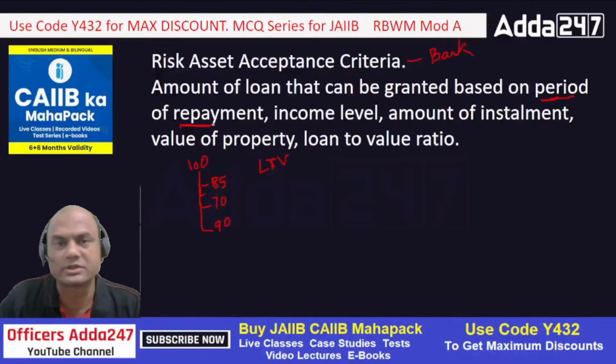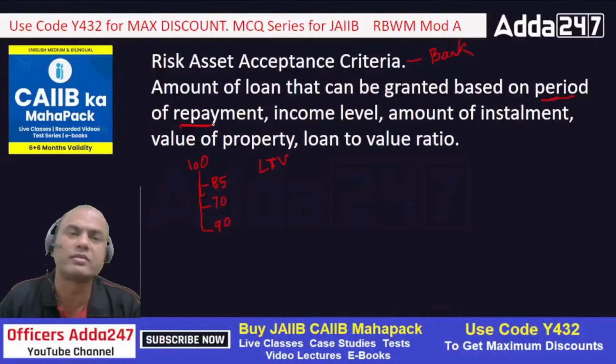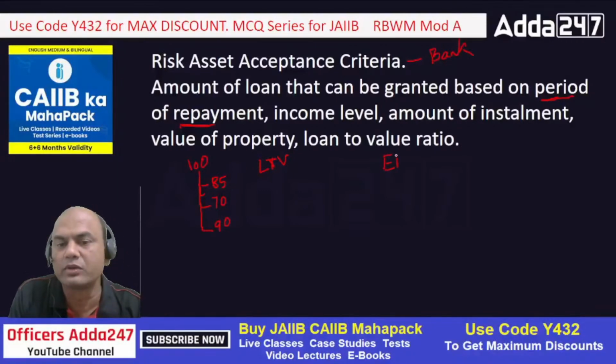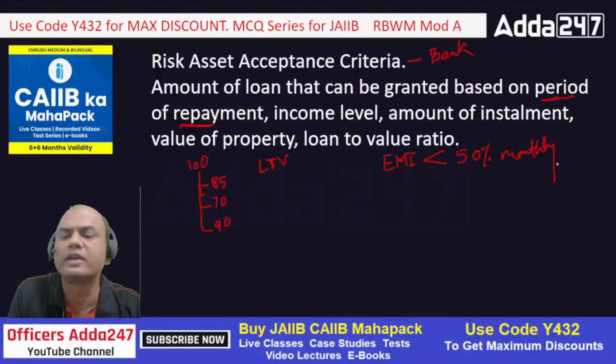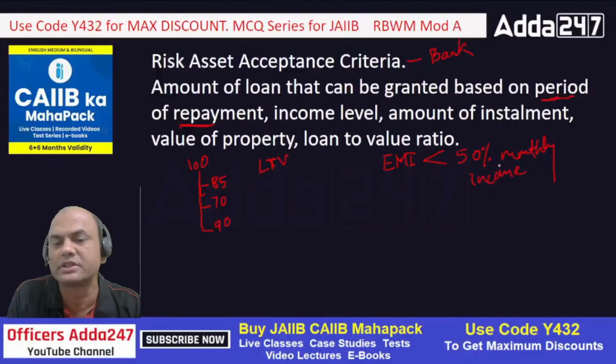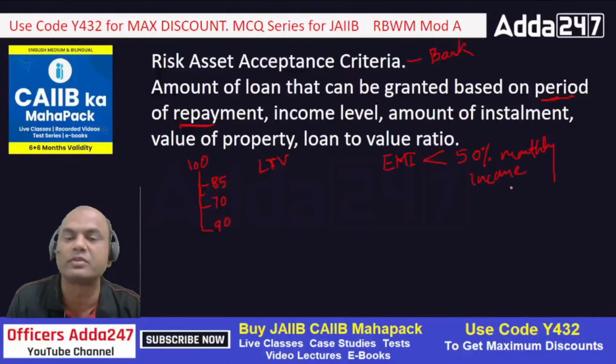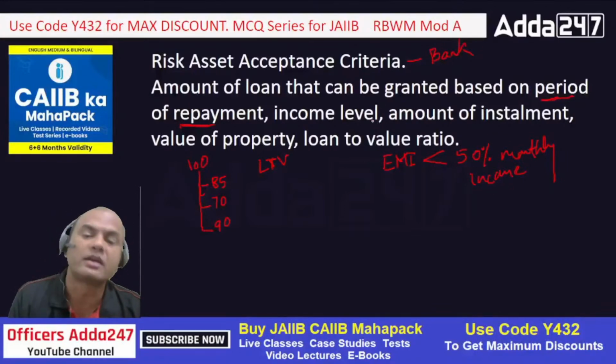Income level of that person is definite, because here always remember one thumb rule. Whenever you give any loan to any person, you must see to it that the EMI of your loan should be less than 50% of the monthly income of that person. Always remember this, whether that person is a business person or a salaried person. So EMI should always be less than 50% of the monthly income. That is known as the income level criteria.